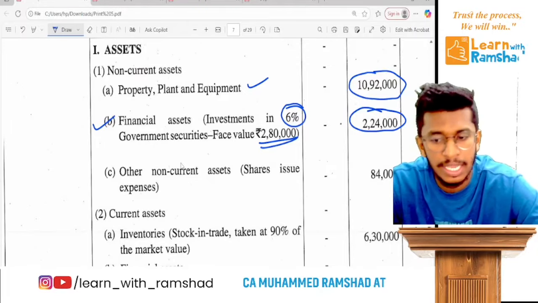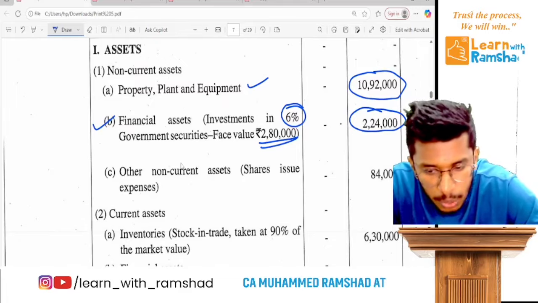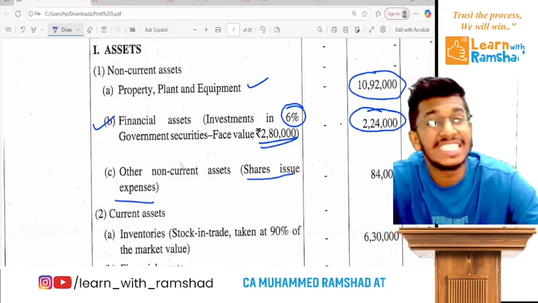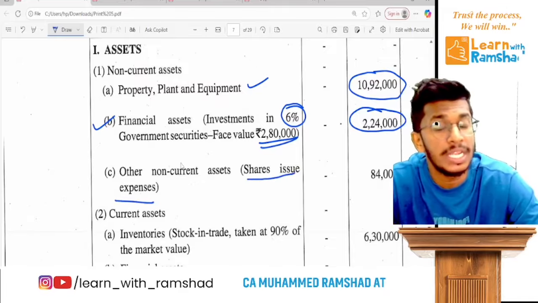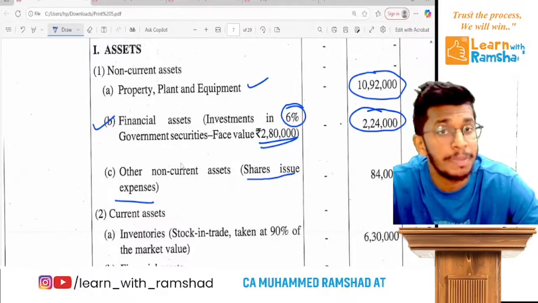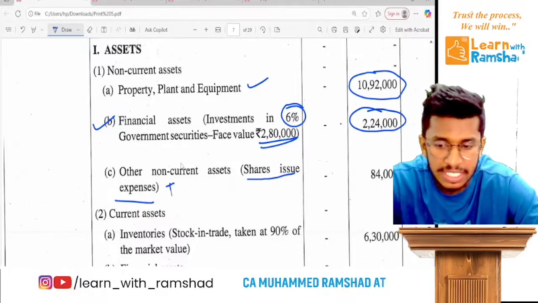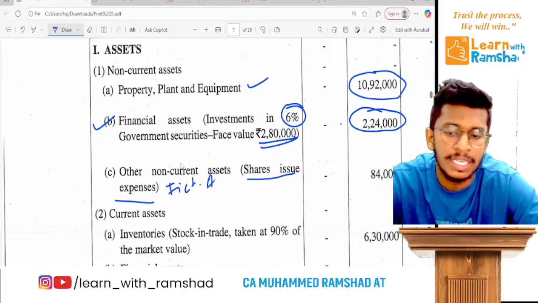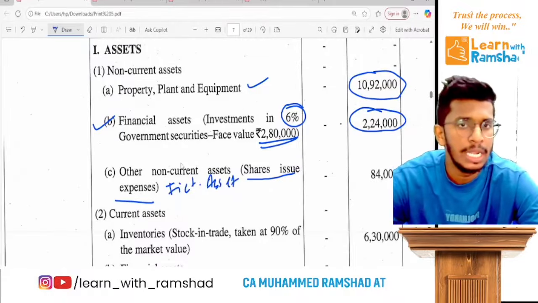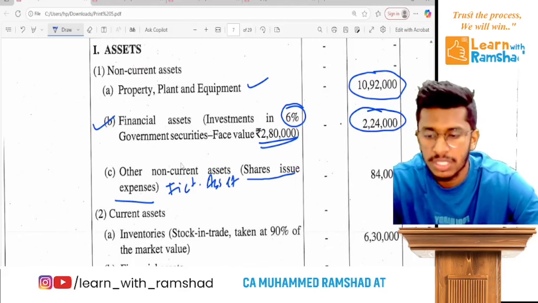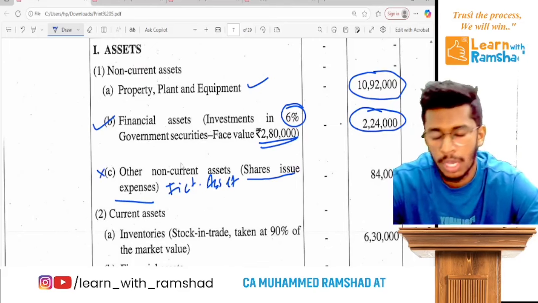Clear? Now, other non-current assets. So they gave you a hint that there is share issue expense. So we have seen that preliminary expense or discount on issue is a fictitious asset. So this is a fictitious asset. So while you calculate capital employed for goodwill, you don't take fictitious assets. So this is the item you have to exclude.